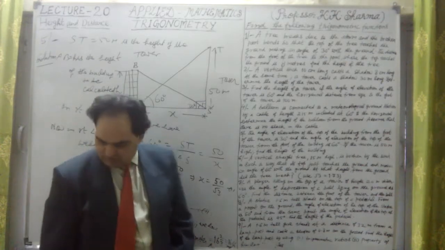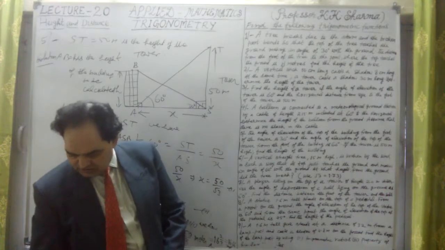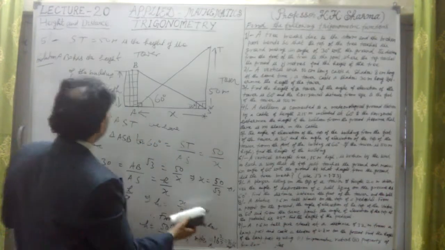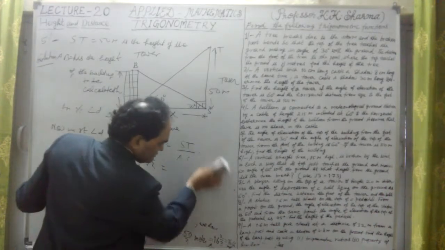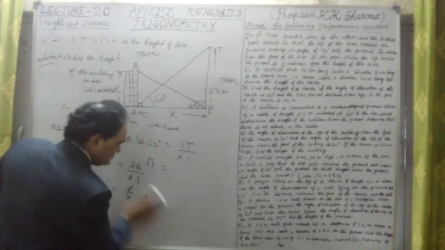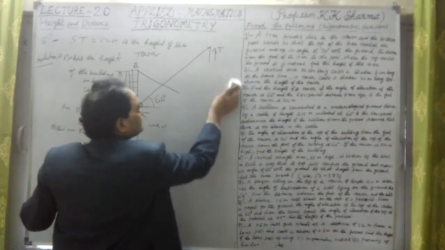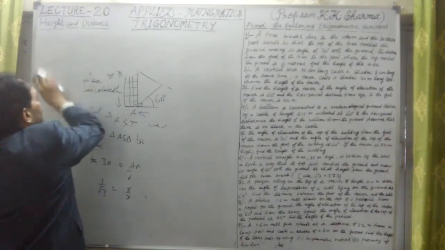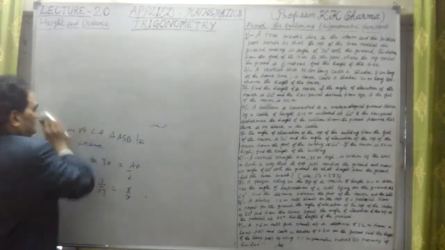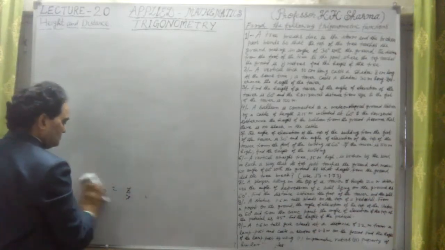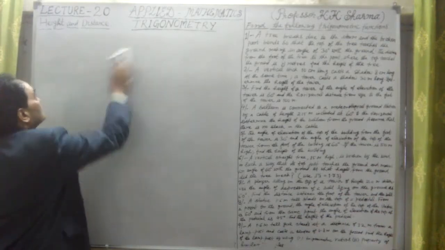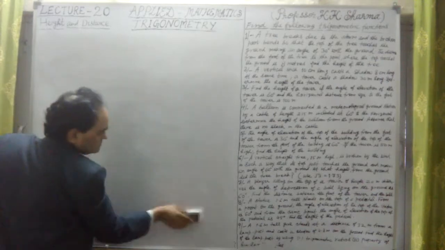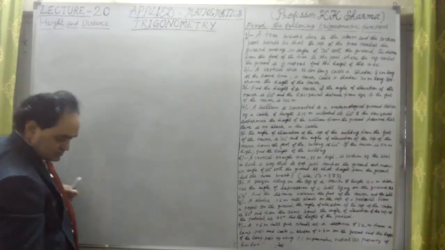This is the process. How do we calculate the height and distance of anything? This is question number 5. Let me take question number 6 now. Question number 6. Now question number 6 says, let me check what is the question 6th.